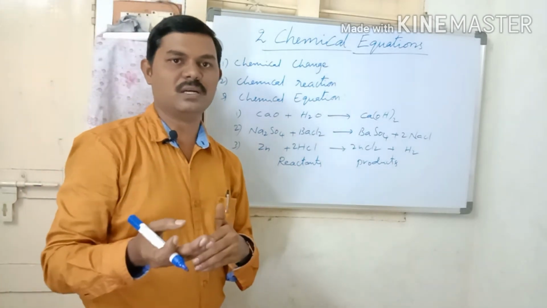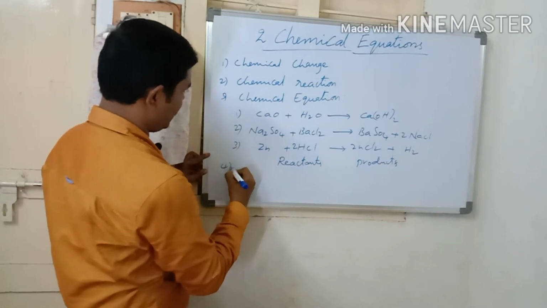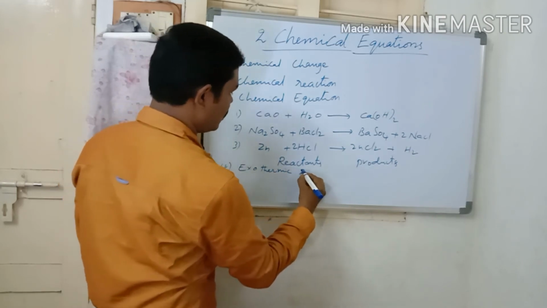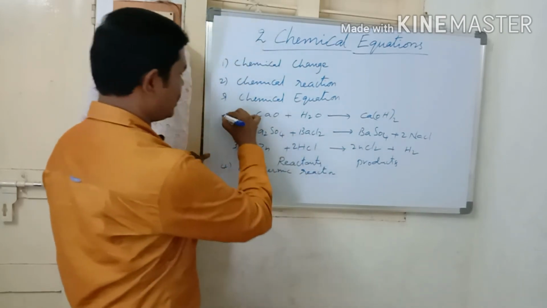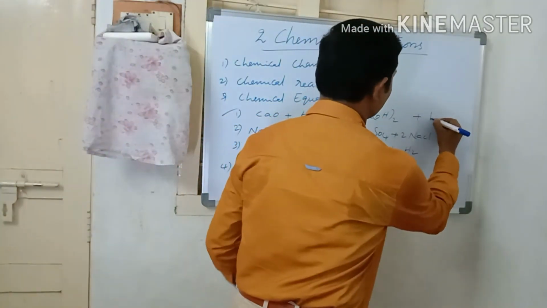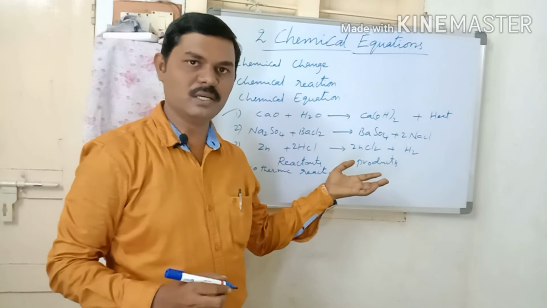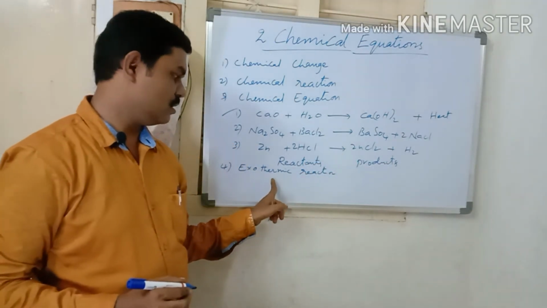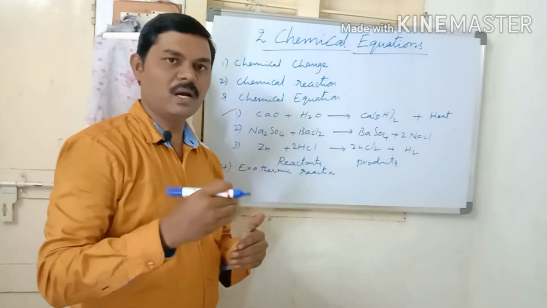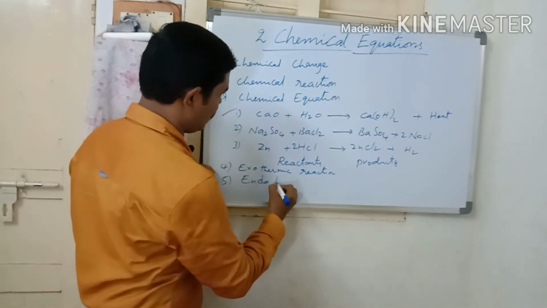There are different types of chemical reactions, and especially two types we will see now: exothermic reaction and endothermic reaction. Exothermic reaction. In the first equation, calcium oxide reacts with water, calcium hydroxide is produced, and heat energy is also liberated. So a chemical reaction in which heat energy is released is called an exothermic reaction. And in some chemical reactions, heat energy is absorbed, and those reactions are called endothermic reactions.